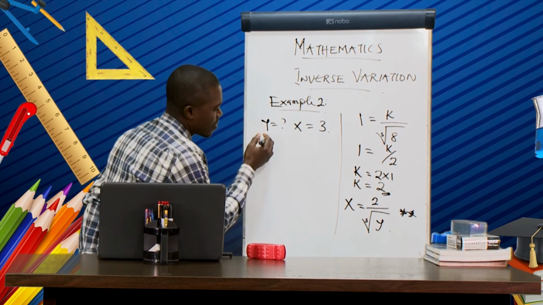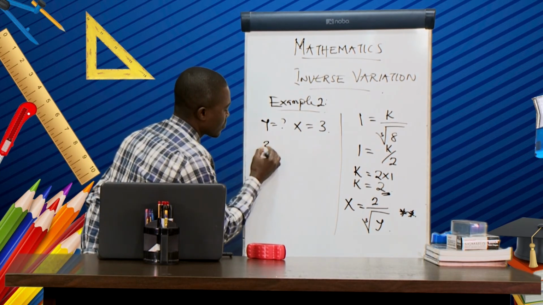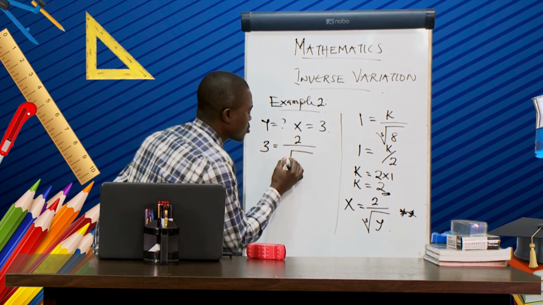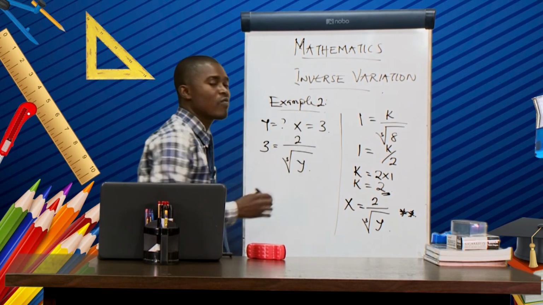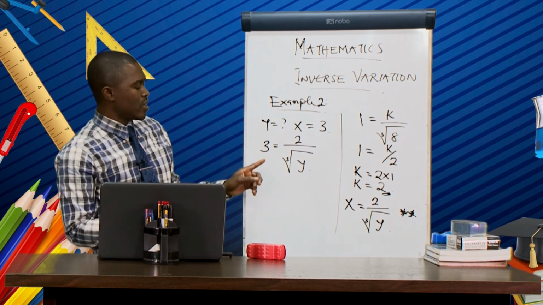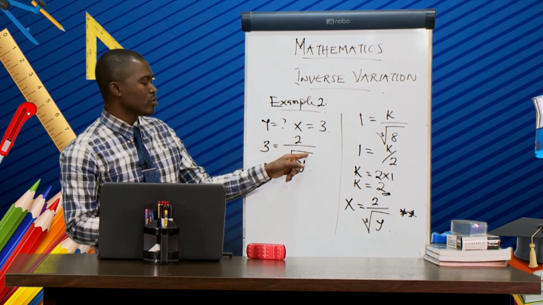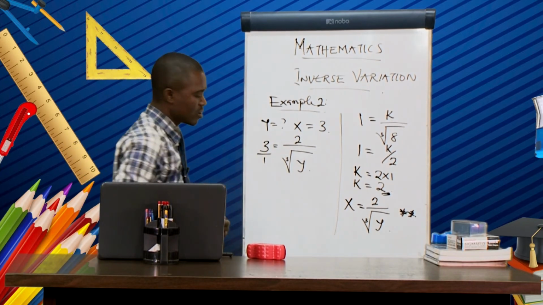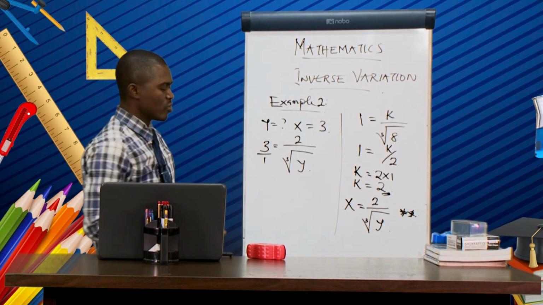So we have x, which is 3, equal to 2 over cube root of y. The denominator here is 1. Then we cross multiply.